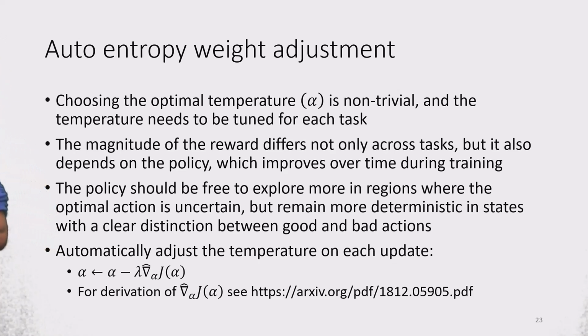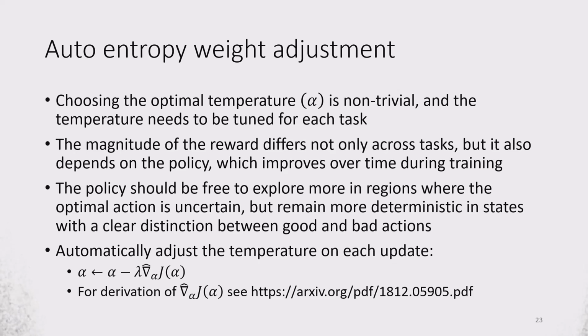The magnitude of the reward differs not only across tasks, but it also depends on the policy, which improves over time during training. So as I said, the correct value is sensitive to the task, but also to the policy that evolves during the training on a specific task.